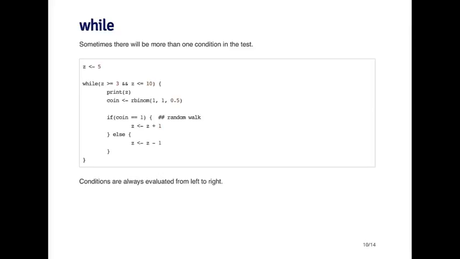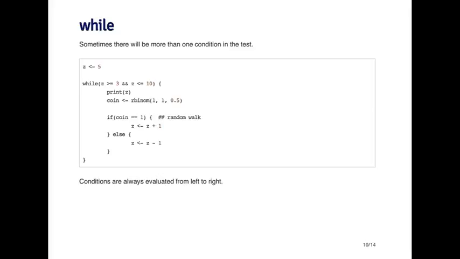So here I've got a variable z, which I initialized to the value 5, and the condition for the while loop is basically while z is greater than or equal to 3 and it's less than or equal to 10. So while it's between the values of 3 and 10, then what I'm going to do is print the value of z. I'm going to flip a coin, a fair coin. And if the coin is a 1, I'm going to add 1 to my value, and if the coin is equal to 0, or any other value for that matter, I'm going to subtract 1 from z. So I'm generating a little random walk here, and the value of z is going to go up or down depending on my little coin flip here.